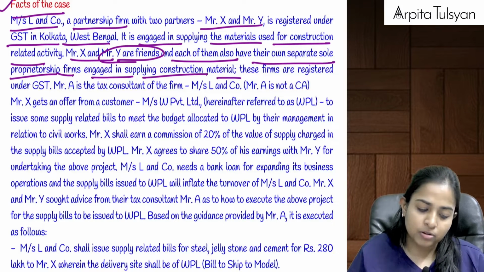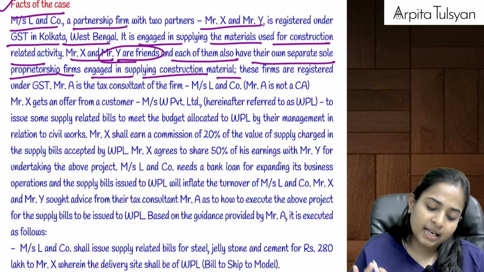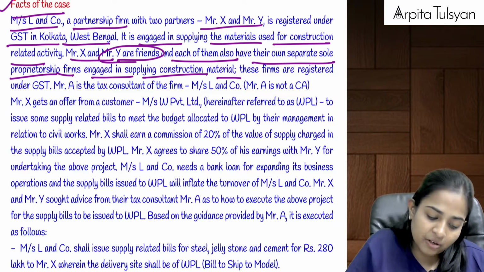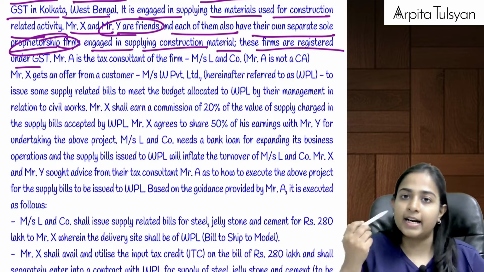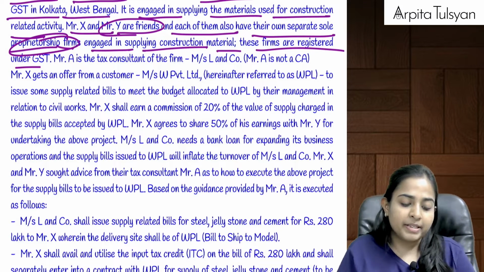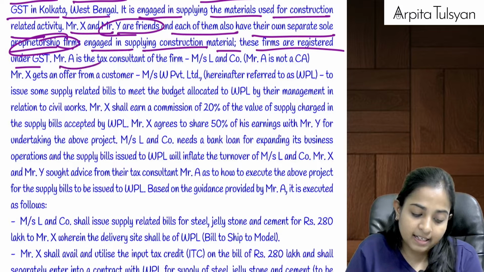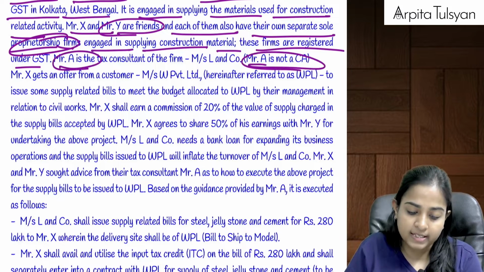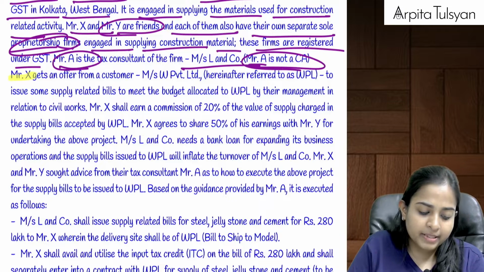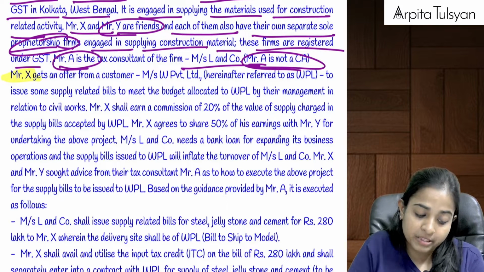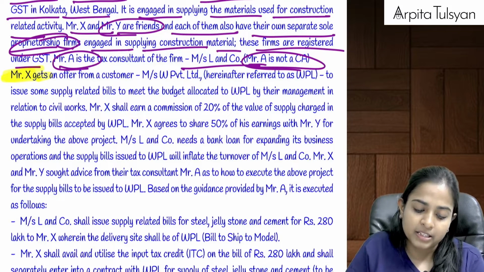They are partners also in L and Company, and plus they are friends also. Plus they have their own proprietorship firms also, and these firms are also registered under GST. Now, Mr. A is the tax consultant, and he is not a CA of Messrs. L and Company. Now, Mr. X gets an offer from the customer, Messrs.